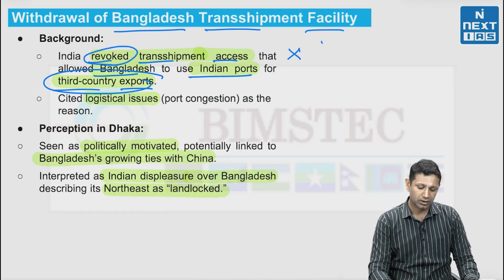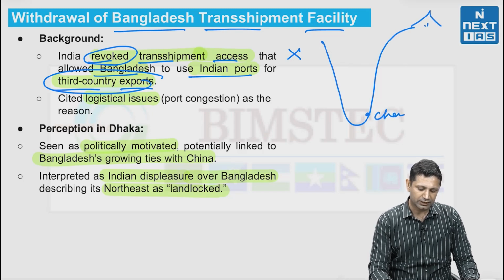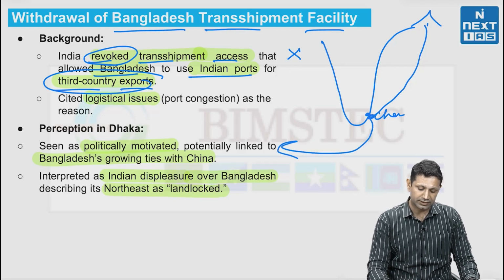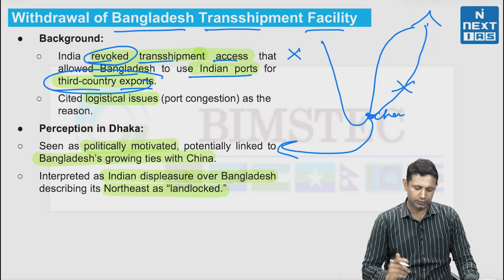It simply means, for example, this is Bangladesh and this is India. So, Chennai port is there. So, if Bangladesh wants to go to Chennai port and then it wants to export to any other third country, then this right has been now revoked.